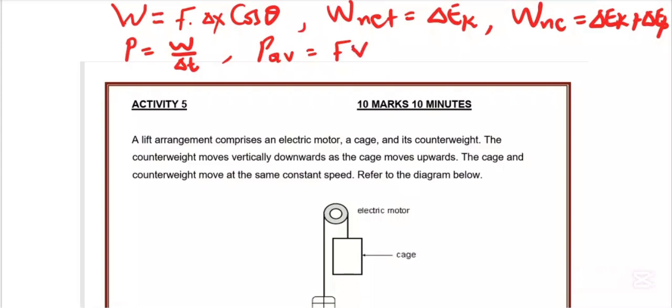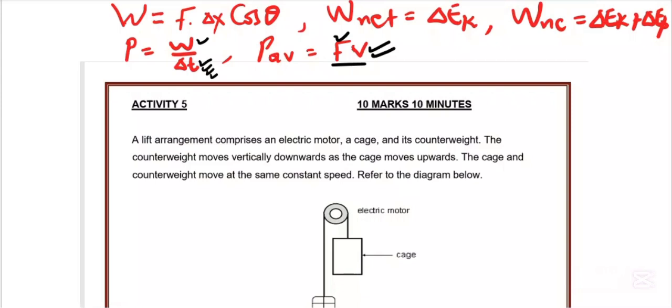But to make it easy, you use this one when you are given time, which means you are going to calculate first the work done by a force. Then this one you use when you are given a constant velocity or average velocity, which means you first look at the force being referred to. So it goes like that. If you are given the speed, you use this one. If you are given a time, you use this one for power. Now we have this question.